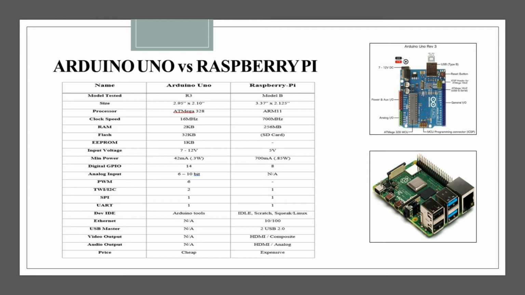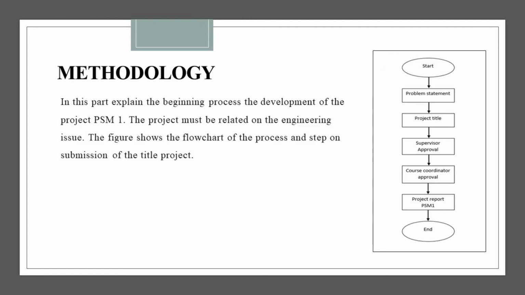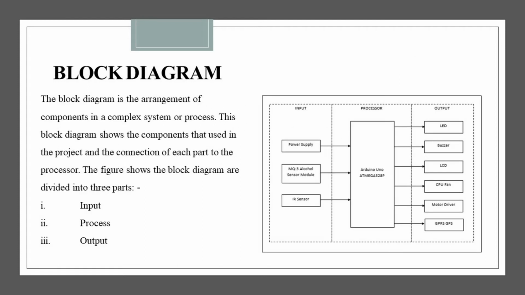Methodology. In this part, I explain the beginning process, the development of the project PSM1. The project must be related to an engineering issue. The figure shows the flowchart of the process and steps on submission of the project title. There are 5 steps. First, problem statement. Second, project title. Third, supervisor approval. Fourth, coordinator approval. And fifth, project report PSM1.